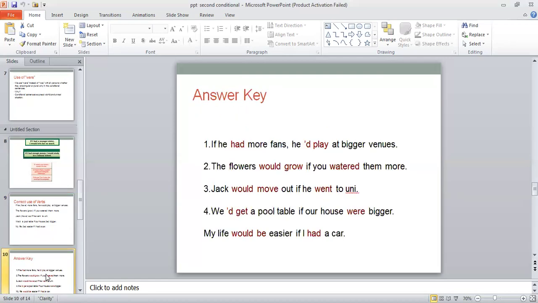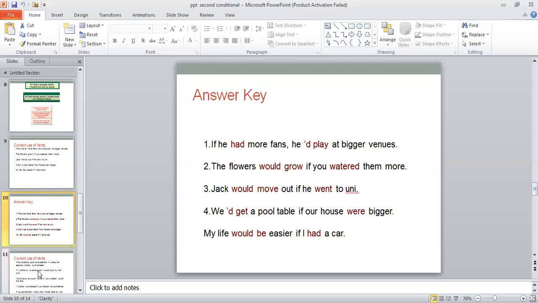Then we have answer key to all the sentences which were there in the previous slide. So you can easily check your answers from here. So there will be no difficulty, there will be no mistake regarding your answers, regarding your questions.